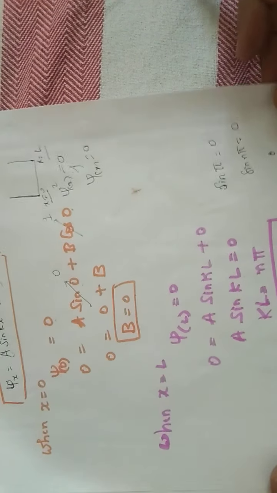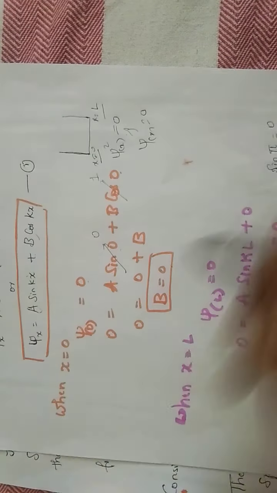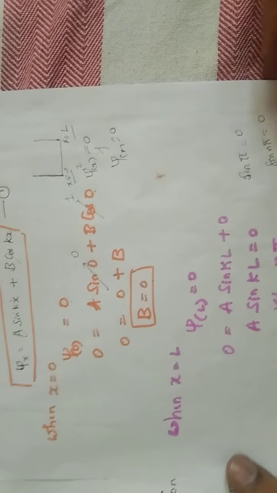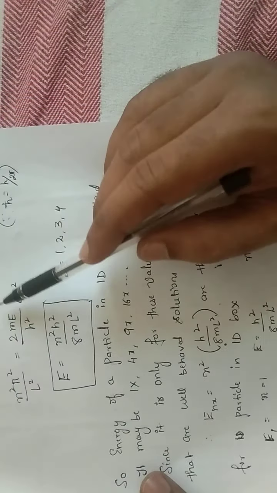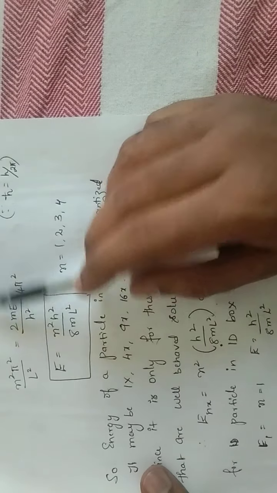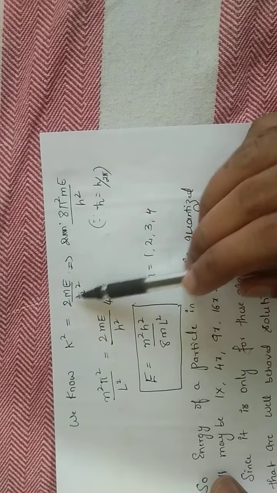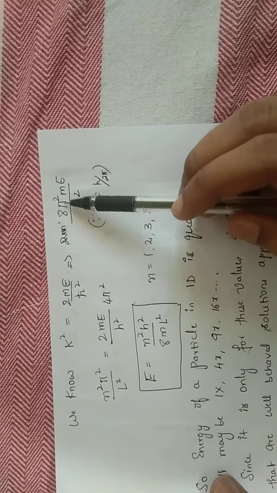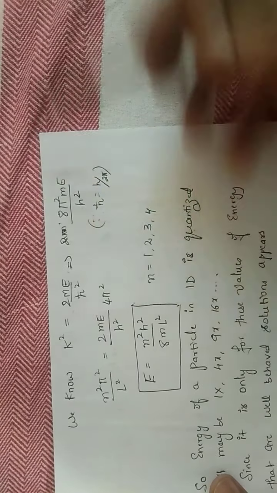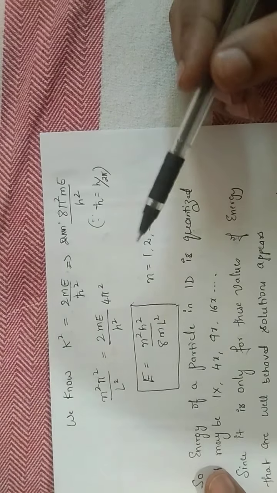Now we got the value of k, very important. This k is equal to n pi by L. Now we can substitute the k value we got into the above equation. We have considered this term to be k square, right? So k square is equal to 2mE by h cut square, that is equal to 8 pi square mE by h square, because we have considered that in the above equation.